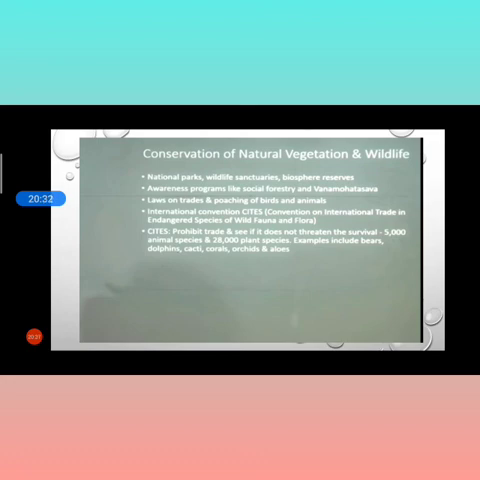Now the most important, CITES, the Convention on International Trade in Endangered Species of Wild Fauna and Flora. Hope you remember that flora comes with flowers and plants, and fauna with animals. CITES prohibits trade that threatens the survival of 5,000 animal species and 28,000